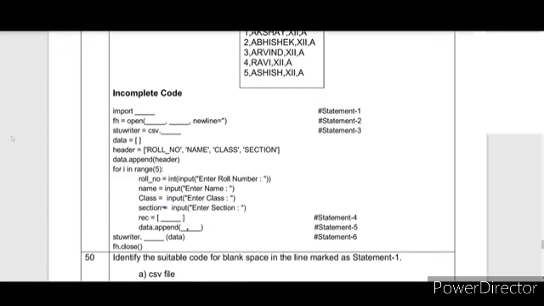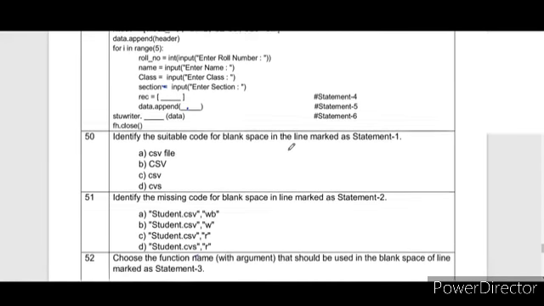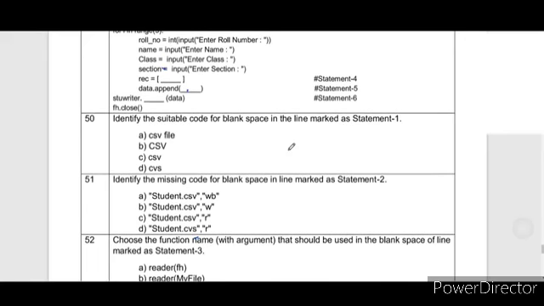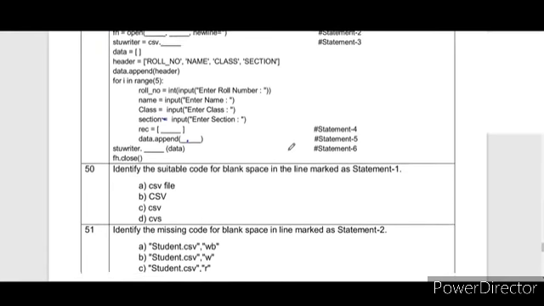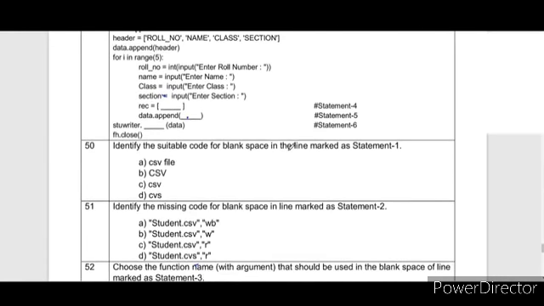Here I would suggest you should try all the codes of CSV files, to complete such kinds of statements, filling the blanks or the choice questions. So this entire question requires your skills of CSV files. There are 6 statements, which makes 6 questions here. Identify the suitable code for the blank space in the line marked as statement 1. In statement 1, the very first statement, we know it is import csv, to use the CSV module.